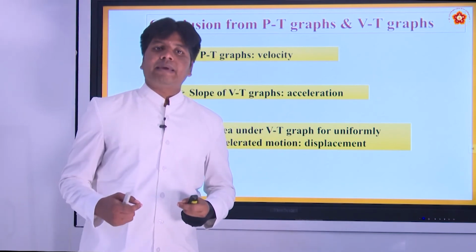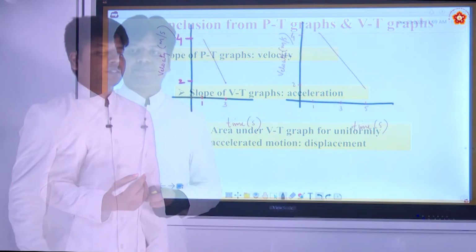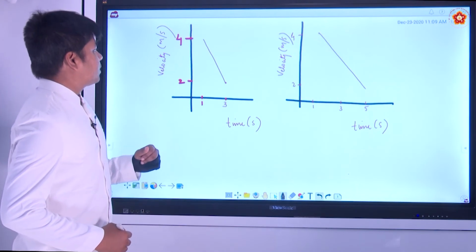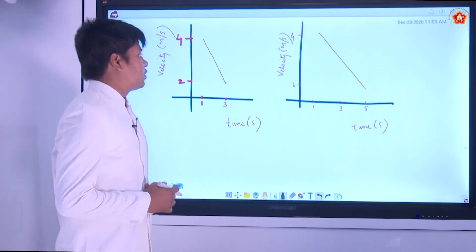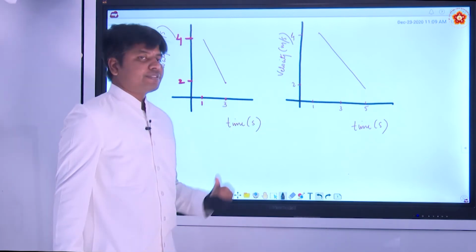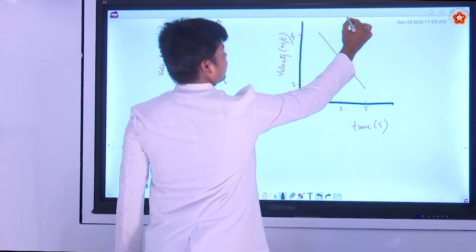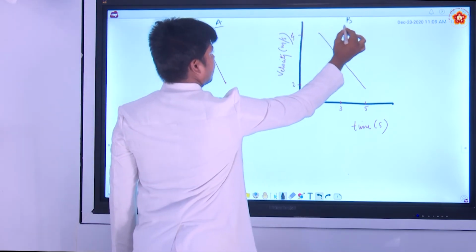So let us solve some examples and get familiar with the graphs. All right. So let us solve this example. What is given here? We have two velocity time graphs. Suppose this is A, this is B. This is the object A moving, and this is the object B moving.